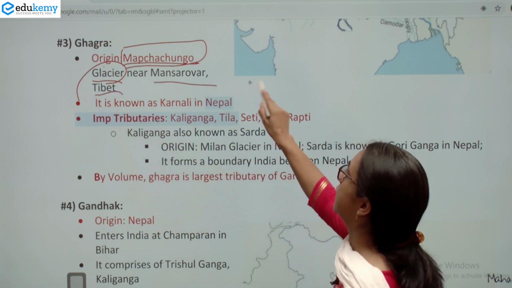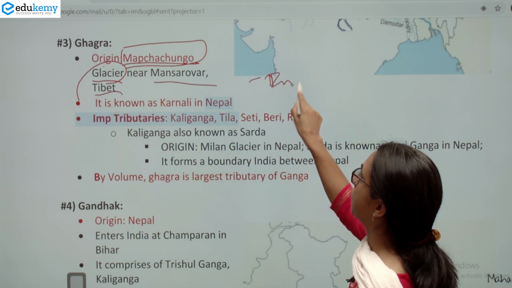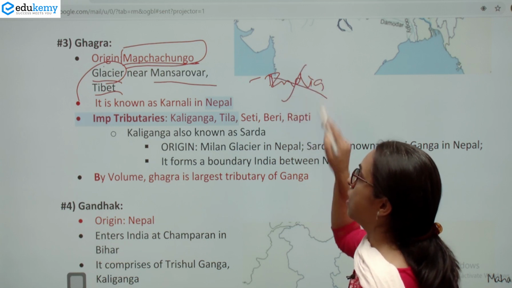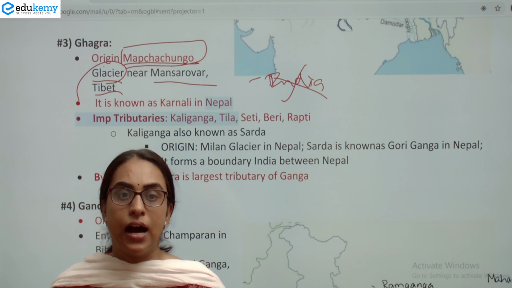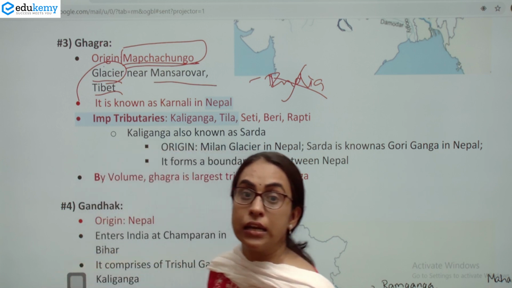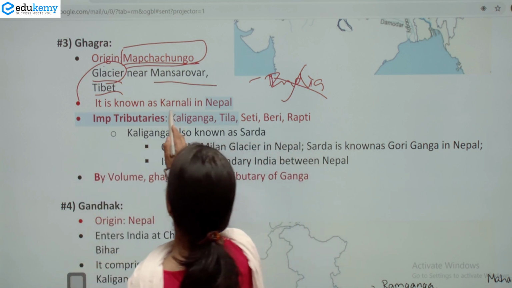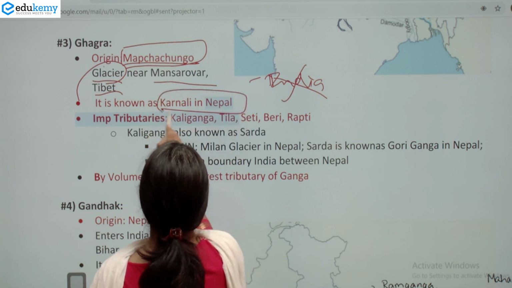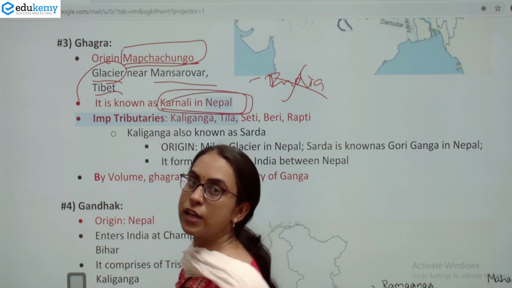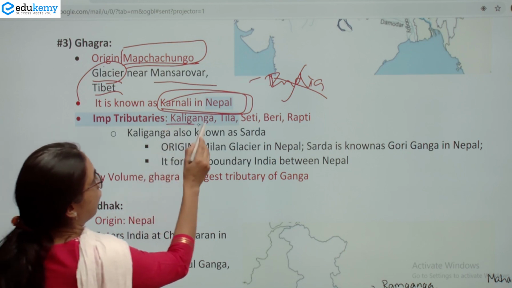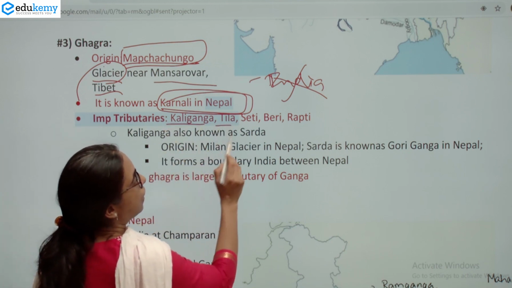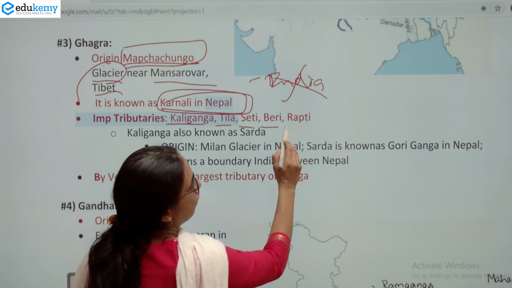So it originates not in India. It originates near Mansarovar in Tibet. And this Ghagra River is known as Karnali River in Nepal. Some important tributaries of this Ghagra River are the Kali Ganga, the Tila, Seti, Beri and Rapti.